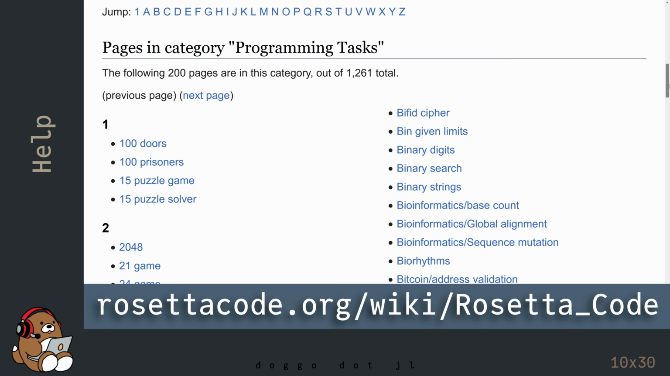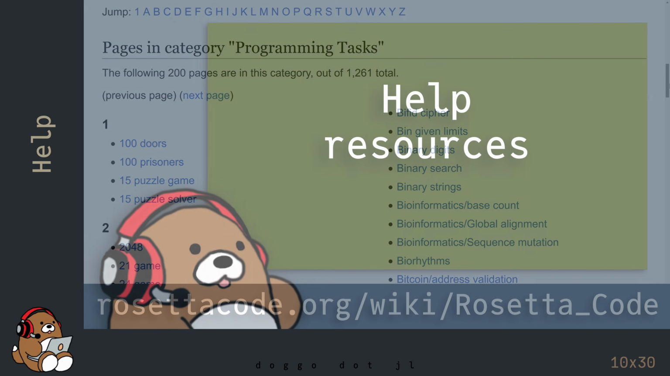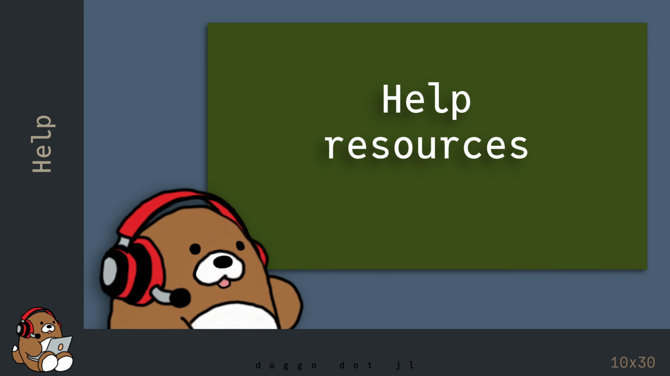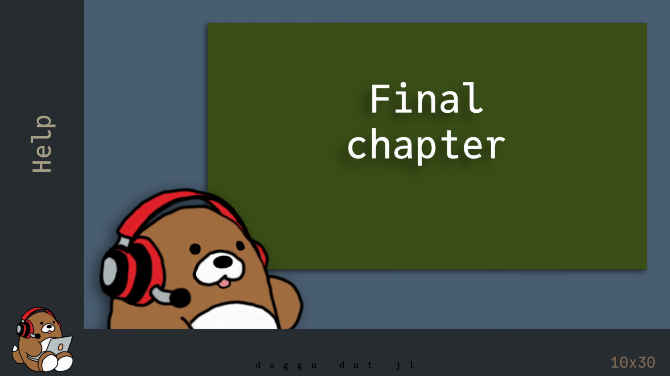There are over 1,000 tasks available at the Rosetta Code website. So practice, practice, practice. So those are some of the free resources available to you as you make your way on your Julia journey. The next chapter is the final chapter, where we'll take a look back to see how far you've come.